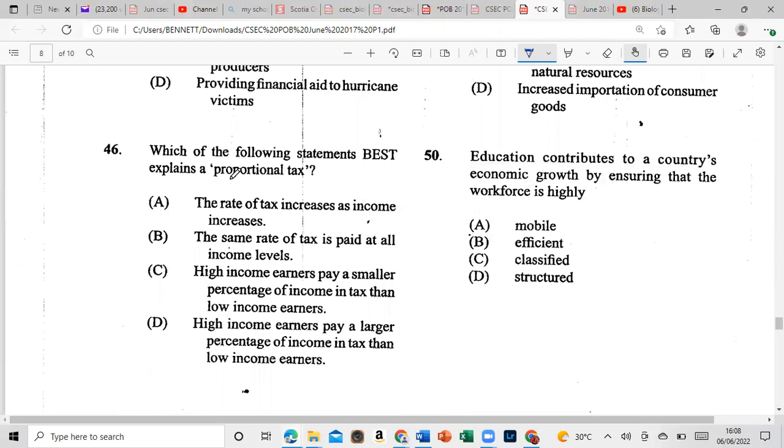Which of the following statements best explains proportional tax? Is it A, the rate of tax increases as the income increases? B, the same rate of tax is paid at all income levels? C, high income earners pay a smaller percentage of income in tax than the lower income earners.